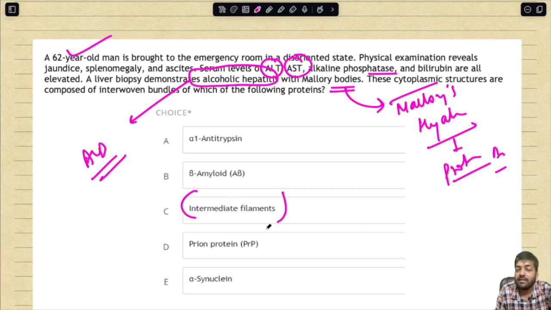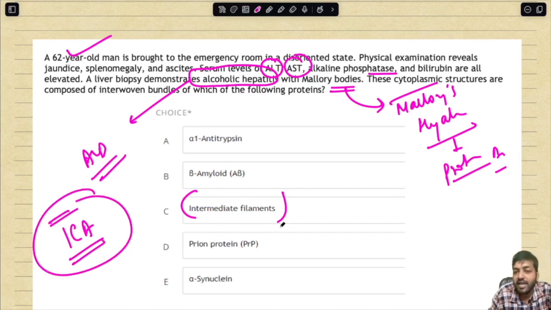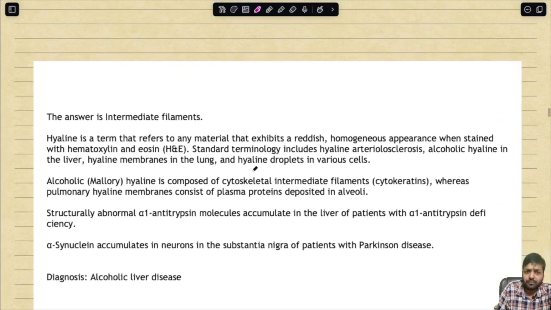So in alcoholic liver disease, whatever hyaline-like structure you see in the hepatocyte is a deposition of intermediate filaments. I will show you in the next question with the help of a diagram. The protein deposition appears as a hyaline structure, pinkish eosinophilic amorphous material, and it is composed of intermediate filaments. So Mallory's hyaline, or Mallory bodies, are an example of intracellular accumulation of proteins in the form of intermediate filaments.